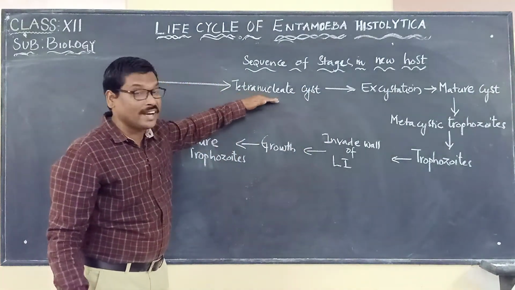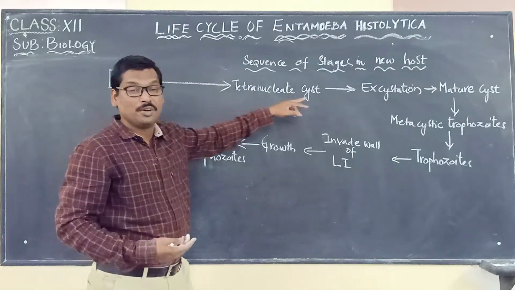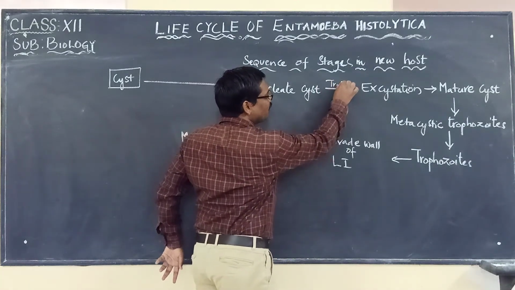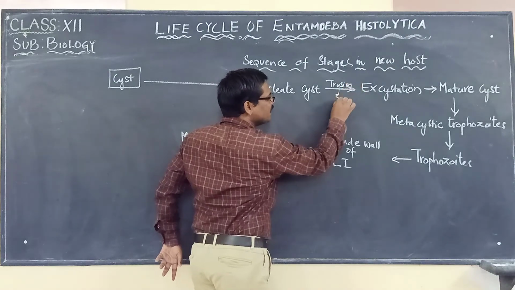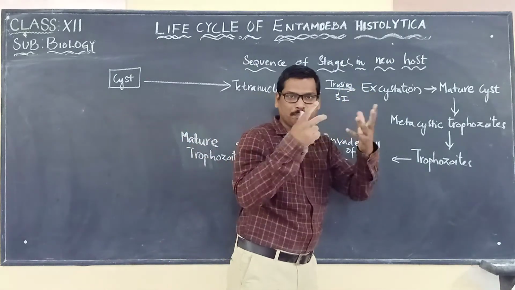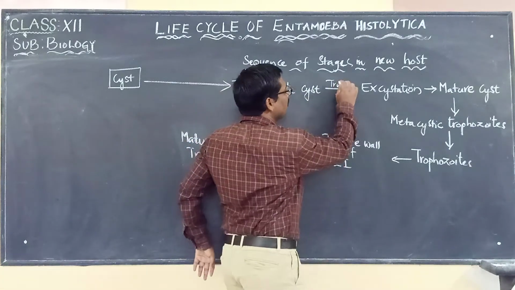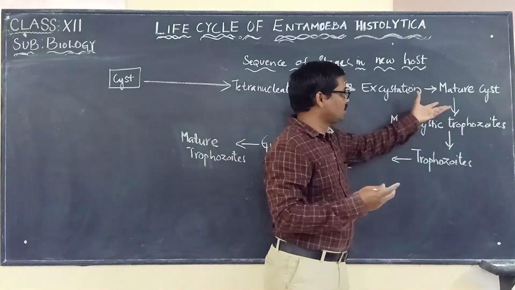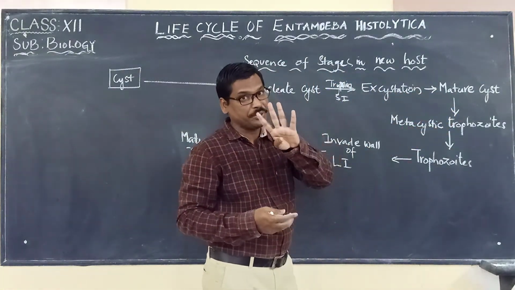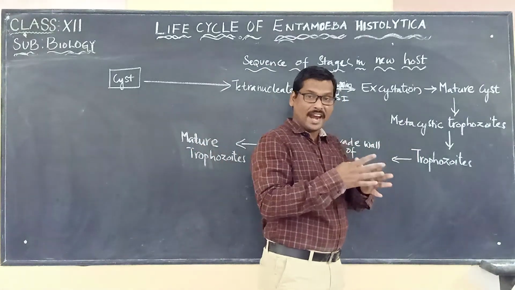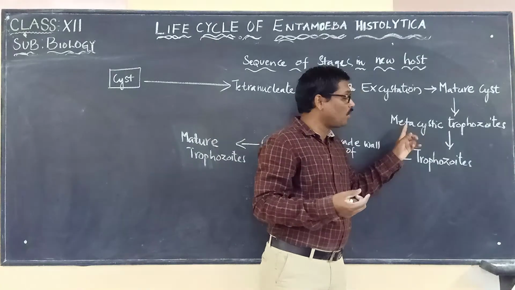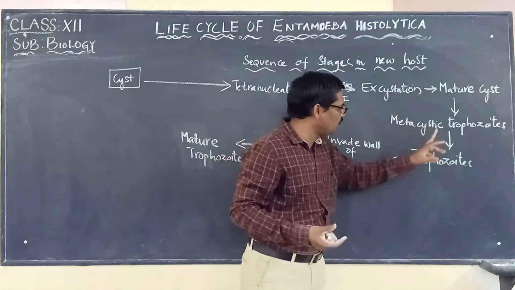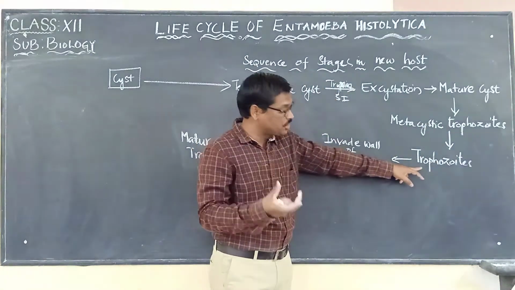Now, when the tetranucleate cyst enters the body, what happens? Excystation is taking place. We already said it is because of what? The trypsin, in the small intestine. The cyst is ruptured, destroyed by the trypsin. And now the cyst matures. The cyst matures means the 4 nuclei divide by mitosis, forming 8 nuclei, and again they get separated. Each one is called a metacystic trophozoite, and these are now completely matured.